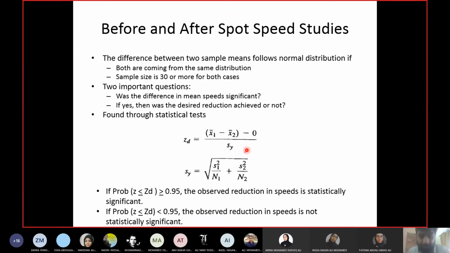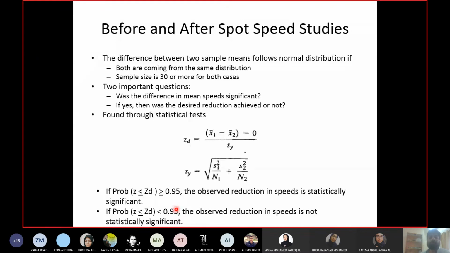Calculate the Z value, then go to the Z table and find out its probability or chance of happening. If that probability is equal to 95% or more than 95%, so 95% means what? 0.95, right? 0.95 means 95%. So if the Z value has a chance of 95% or more to occur, then the difference between x1 bar and x2 bar is significant, and vice versa. If the probability or the chance is less than 95%, then the difference between x1 bar and x2 bar is almost zero, no significant difference.